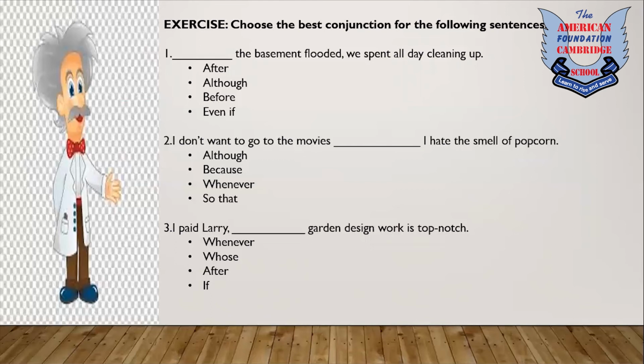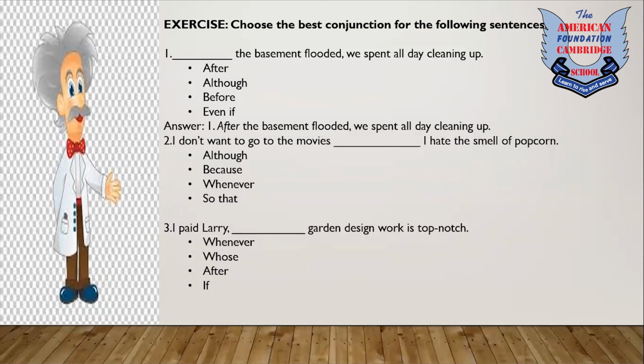Okay, here are some exercise sentences so that you can catch up to speed. Okay, the first one, dash the basement flooded. We spent all day cleaning. Since it has a time-based scenario, we'll obviously use conjunctions that deal with time. We can clearly see after and before are two conjunctions. Since it's dealing with after the basement flooded, it's talking about the basement in the past tense, so we'll use after.